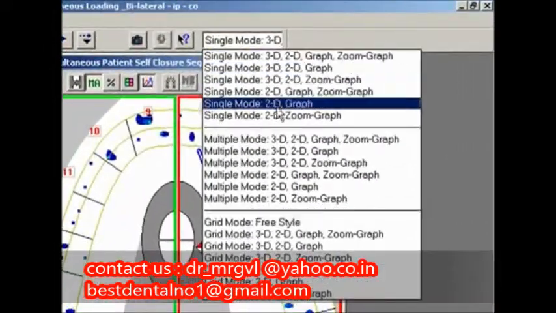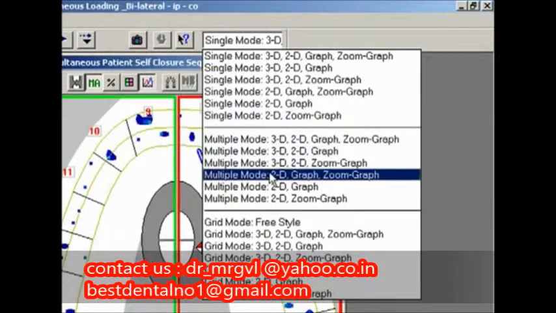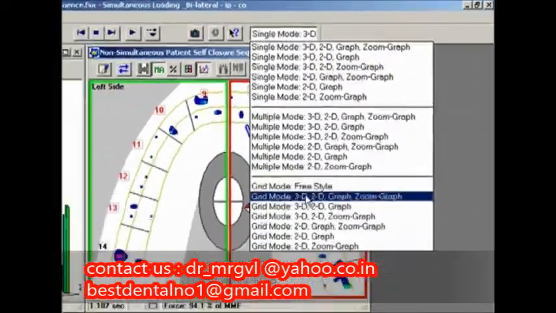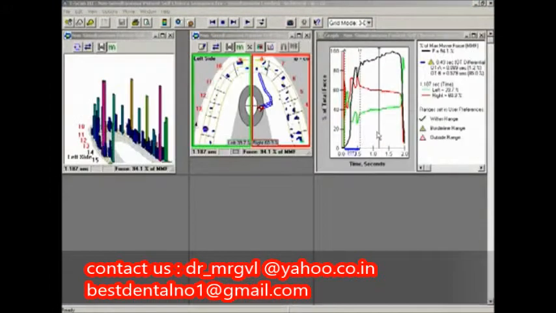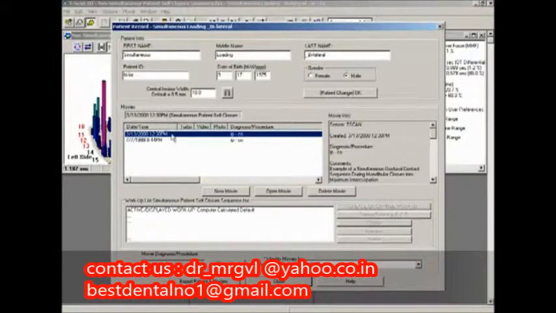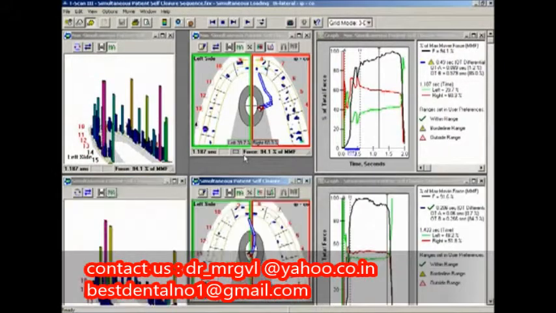Multi-mode is set up in a similar way but allows you to open more than one movie at a time with different viewing options under this set. Grid mode is an excellent mode for comparing data. It works similar with different options but sets the screen to view rows and columns for greater flexibility.